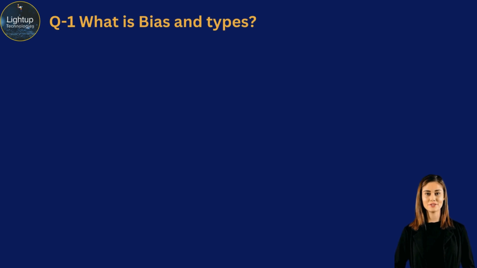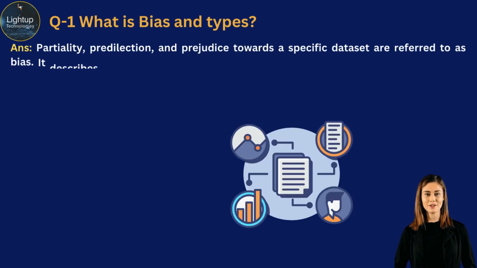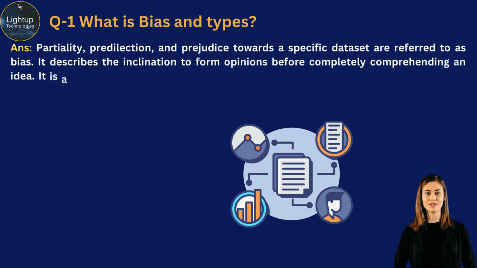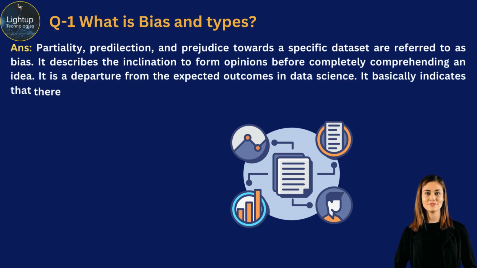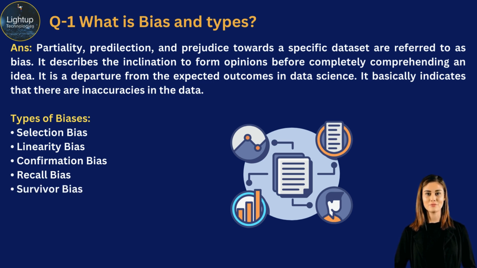What is bias and types? Partiality, predilection, and prejudice towards a specific dataset are referred to as bias. It describes the inclination to form opinions before completely comprehending an idea. It is a departure from the expected outcomes in data science. It basically indicates that there are inaccuracies in the data.